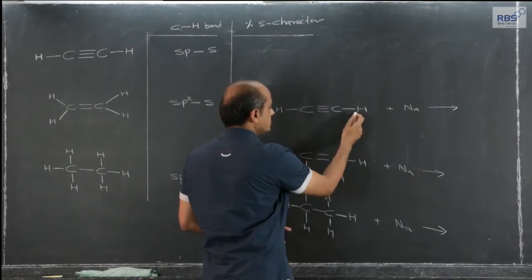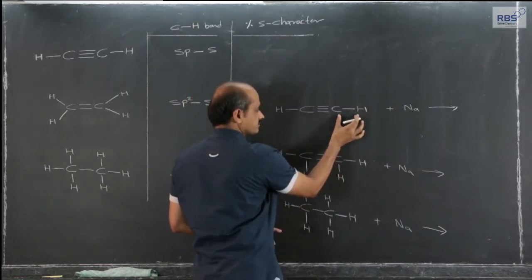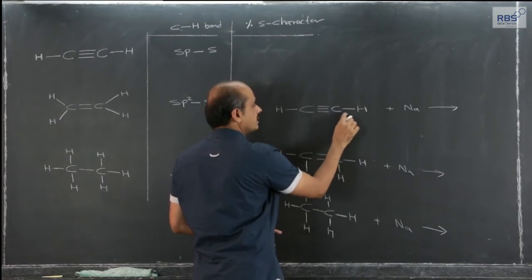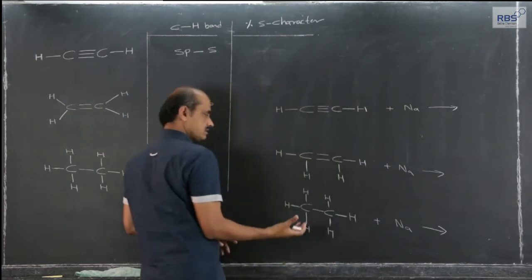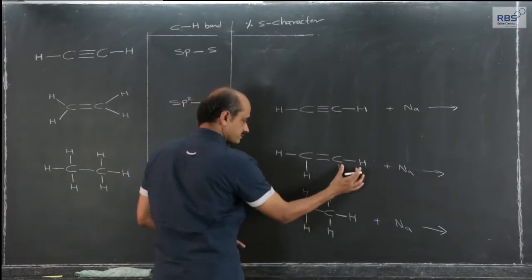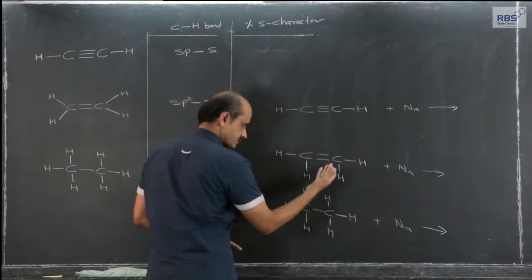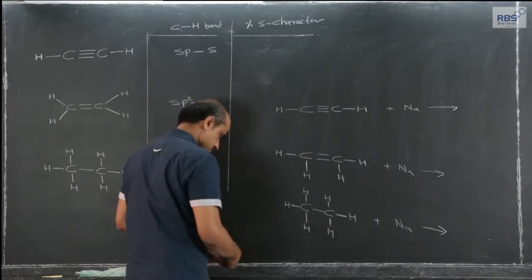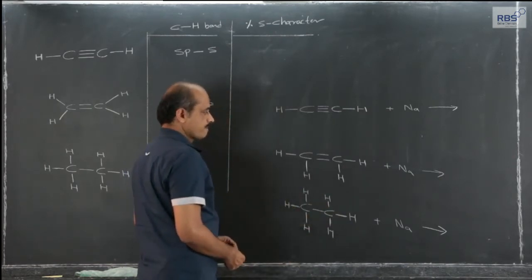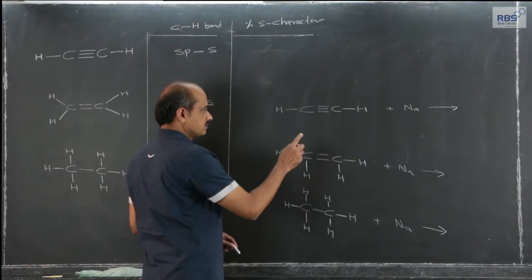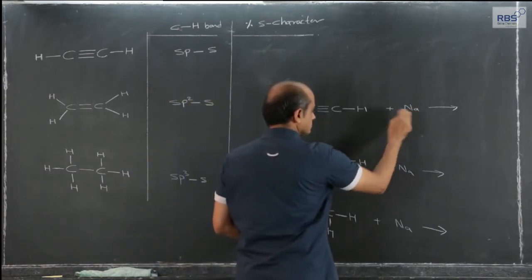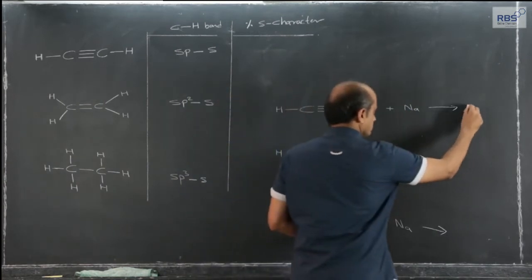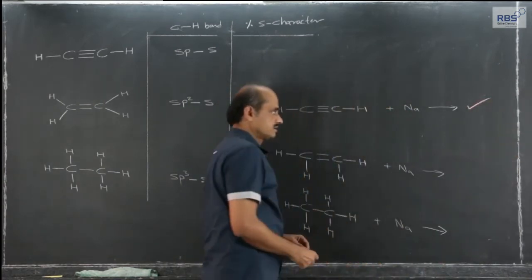A single covalent bond, a sigma covalent bond between C and H, is present in ethyne. Similarly, it is also present in ethene and ethane. But when ethyne is reacted with sodium, we get certain products.